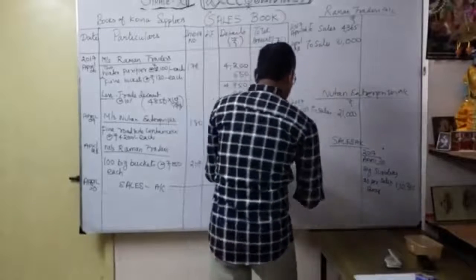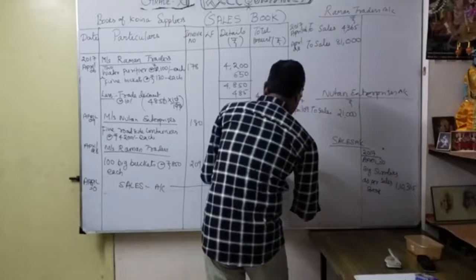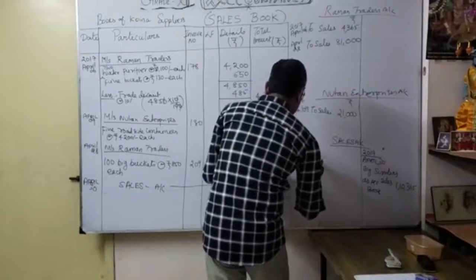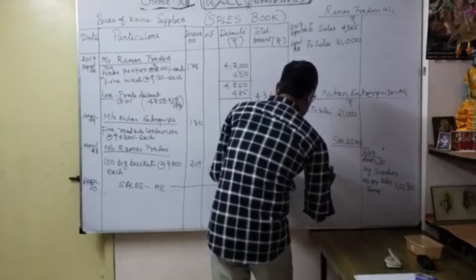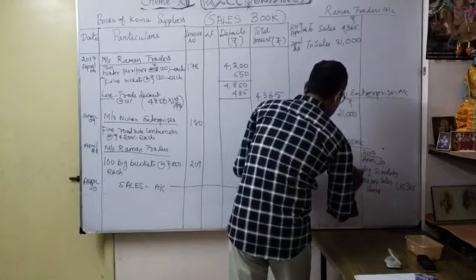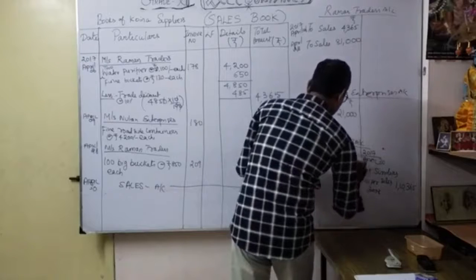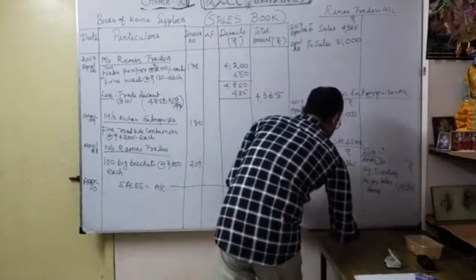Simply, you know, it is 2017 April 30 to balance carried on. How much? 1,10,365. Fine.